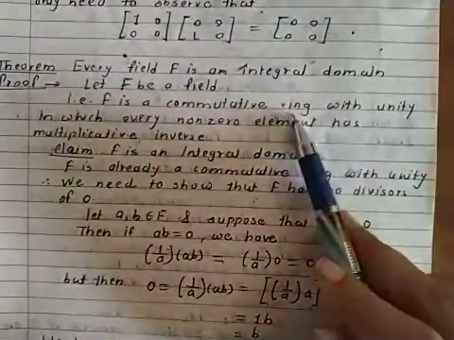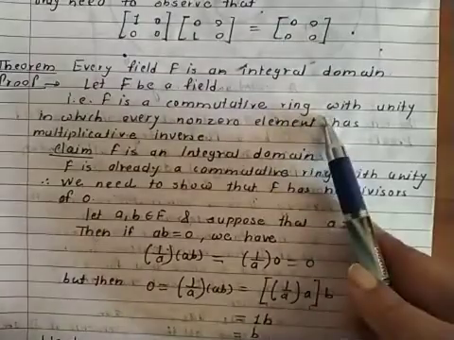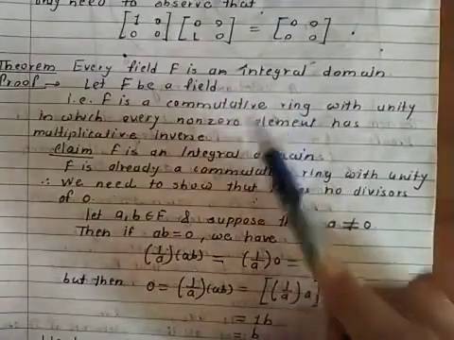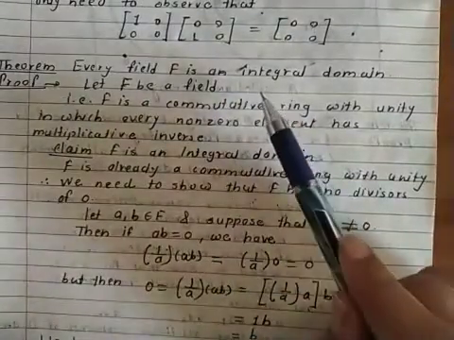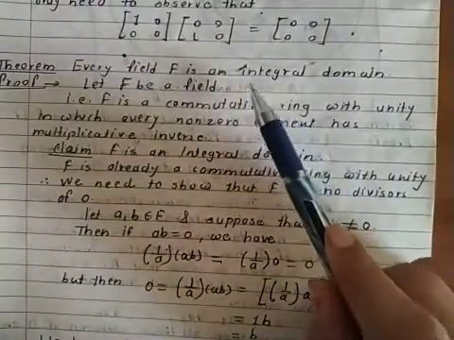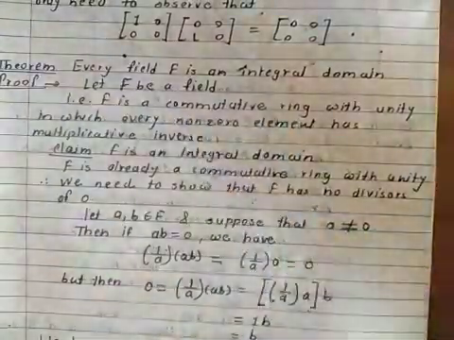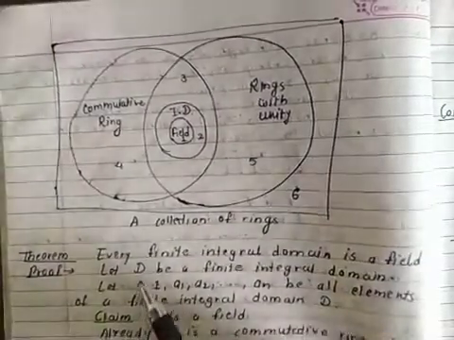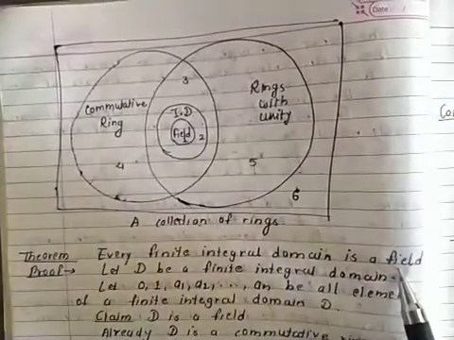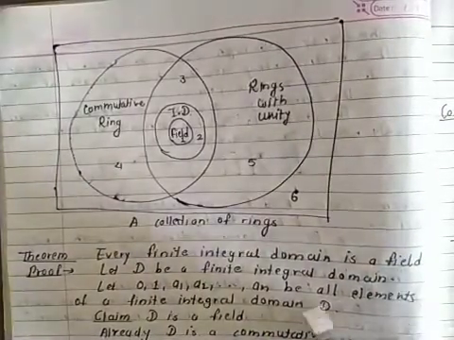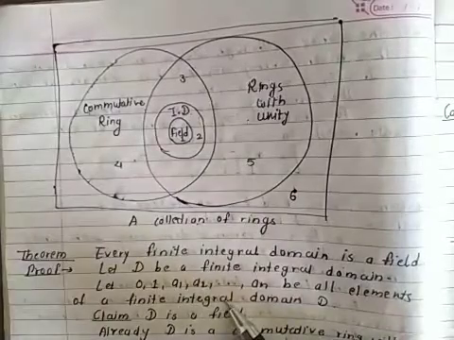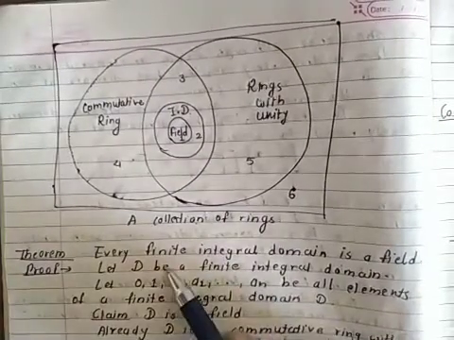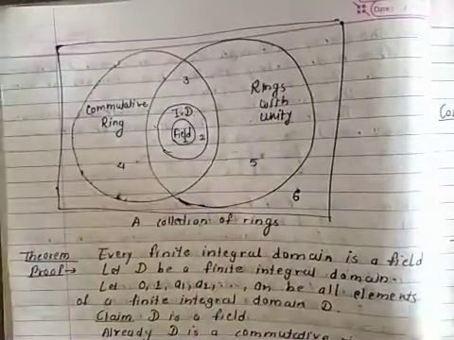What about the converse part? The converse is not directly true. It is true only for finite integral domains. The next theorem is: every finite integral domain is a field. Every field is an integral domain, but every integral domain is not a field. If that integral domain is finite, then only it will be a field.